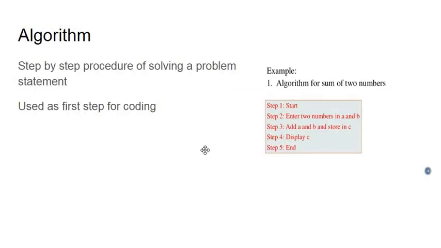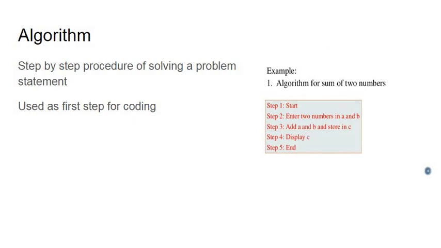Continuing on. So we will use the term algorithm a lot in the next few weeks. Algorithms are basically step-by-step procedures of solving a problem statement, or step-by-step procedures of a program. This is the first step of coding.